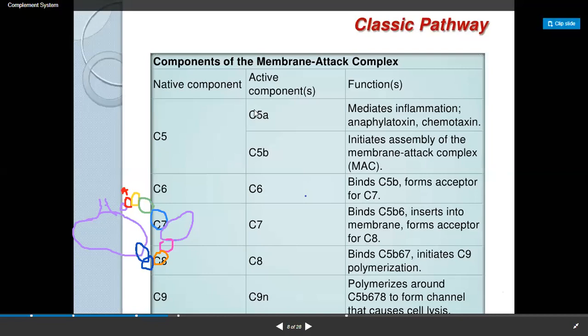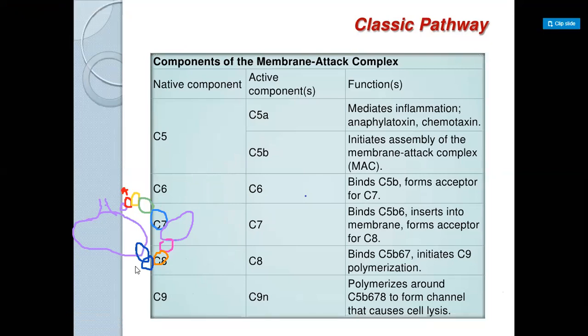C5a and C5b will be split, and C5b will bind to this complex, which will recruit C6. Then C7 will be recruited, after that C8 will be bound to this complex, and C9 is bound, which will create the pores in the membrane.